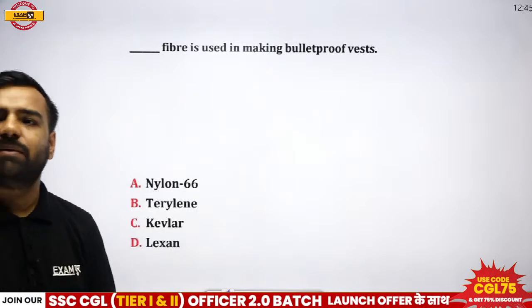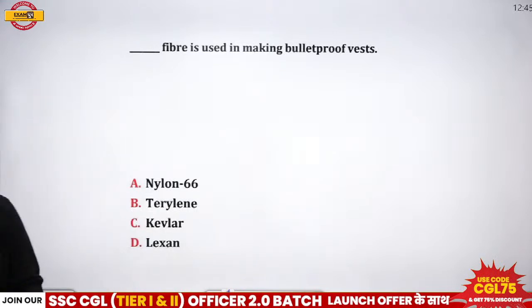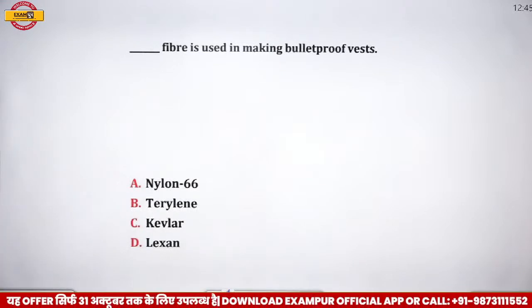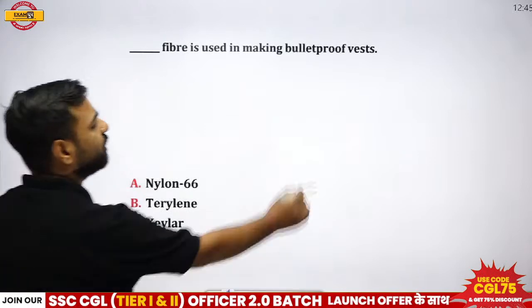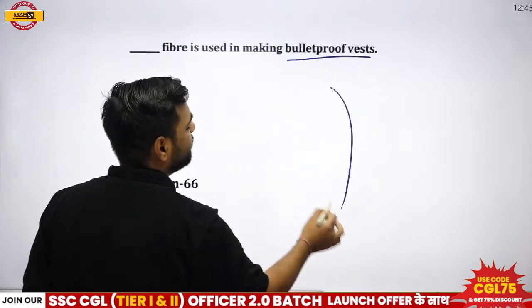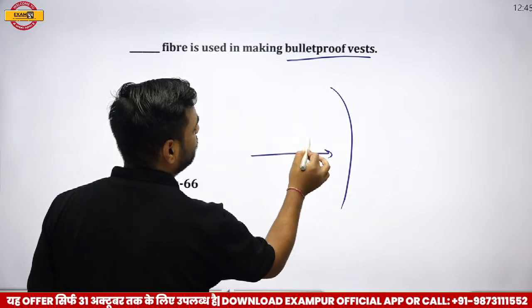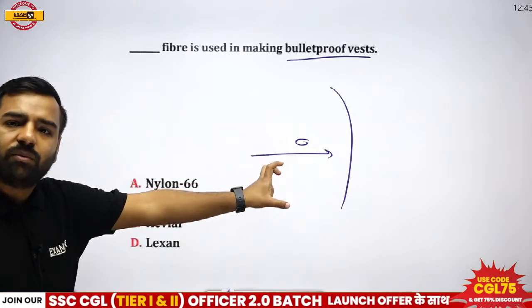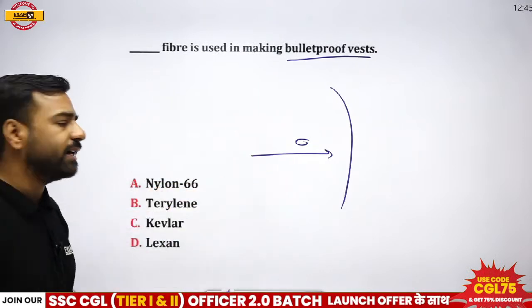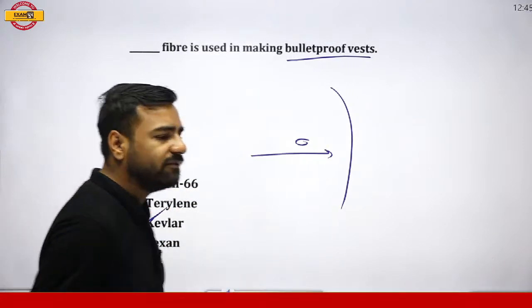Akhilesh is with C, Albertson is with C, Avan is with C. That is Kevlar. So please remember, when we are talking about bulletproof jackets, what do they mean? If I want that a bullet should not pierce into our body, we must use a jacket, and that is a bulletproof jacket, and it is made up of Kevlar. So option C will be correct.